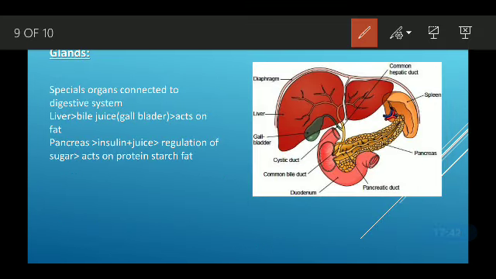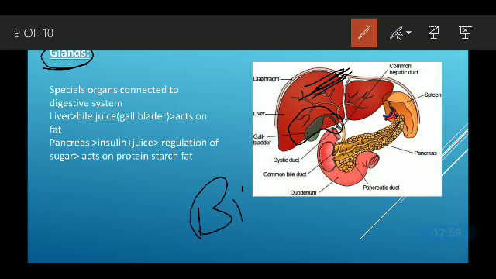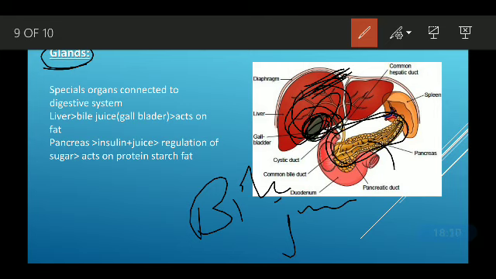Then you have glands. In the starting we discussed that we have some associated glands, like this liver. This liver has this gallbladder. The liver secretes bile juice, and this bile juice is stored in the gallbladder. These both are together. Then we have this pancreas, which secretes a juice called insulin. And this is the spleen.